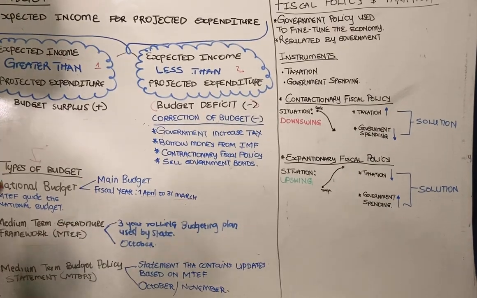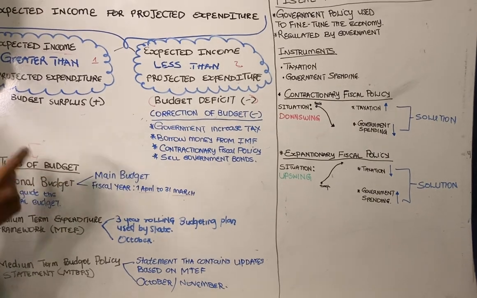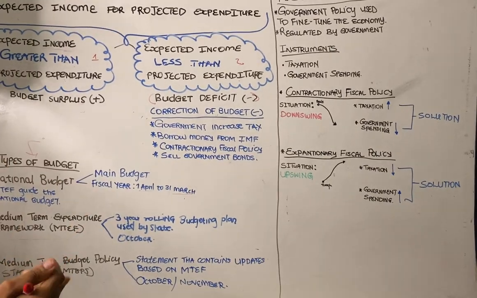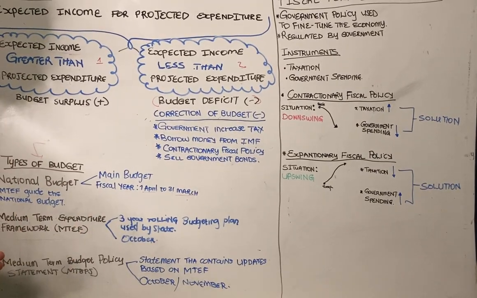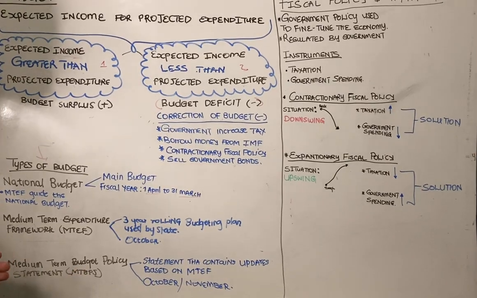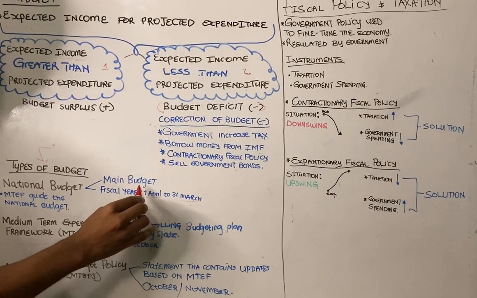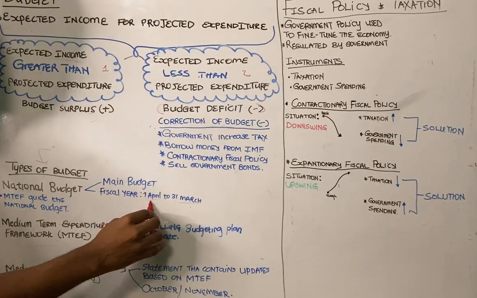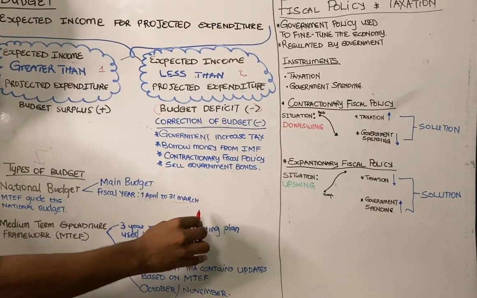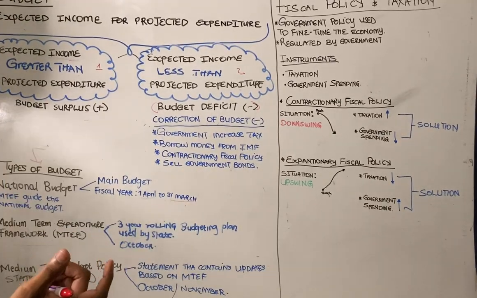What we need to know in this type of budget is the fiscal year. It runs from which month to which month? The fiscal year starts from 1 April to 31 March, right? So that's the main budget.